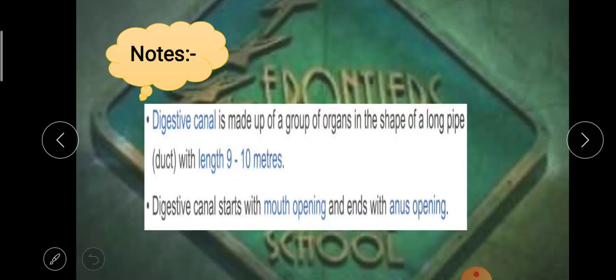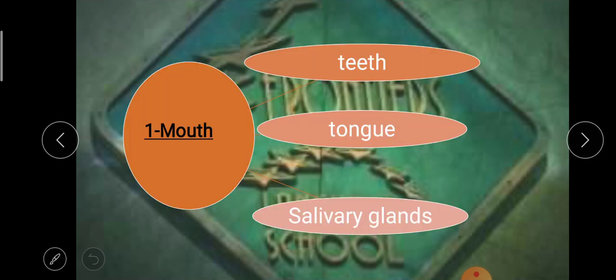Let's identify that the digestive canal is a long tube, made up of a group of organs in the shape of a long pipe. It's about 9 to 10 meters long, but it coils inside your body. The digestive canal starts with the mouth opening and ends with the anus opening. Let's start to learn the function of each organ.